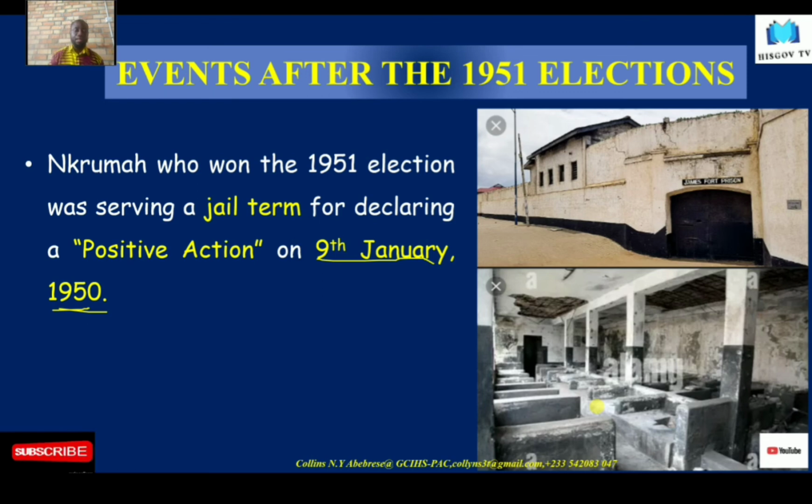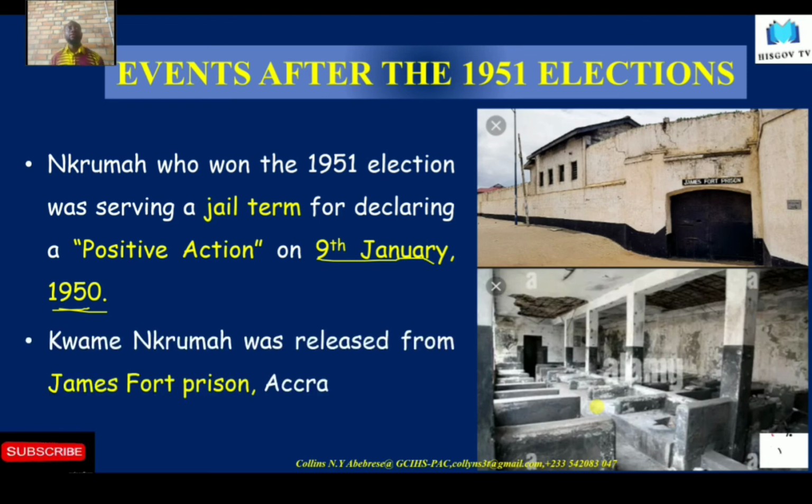So he won the election whilst he was in jail, and apparently it was Komla Gbedemah who campaigned for him, because you'll be asking, so how did he campaign? It was Gbedemah who campaigned. He used his posters to go around the country campaigning for him, and Gbedemah would go on to become the first finance minister of the country. Yes, and so that was that.